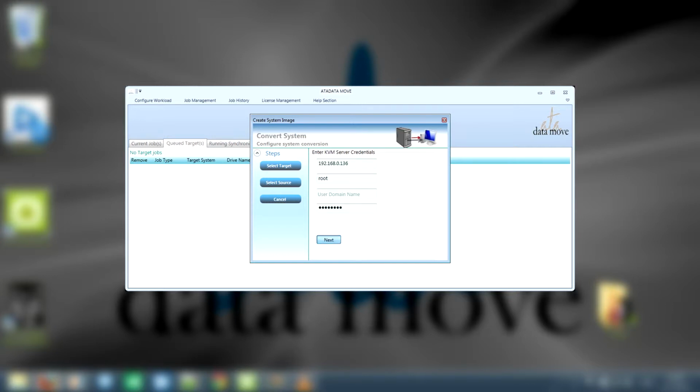Then we enter the KVM administrator account information and password you are using to perform the auto-provisioning on the KVM server, along with the IP of the server's location. Next, you will have to provide ATAdatmove with the configuration of what you want to provision on the KVM server, for example the name of the new server, number of CPUs, RAM, and disk space you want to automatically provision